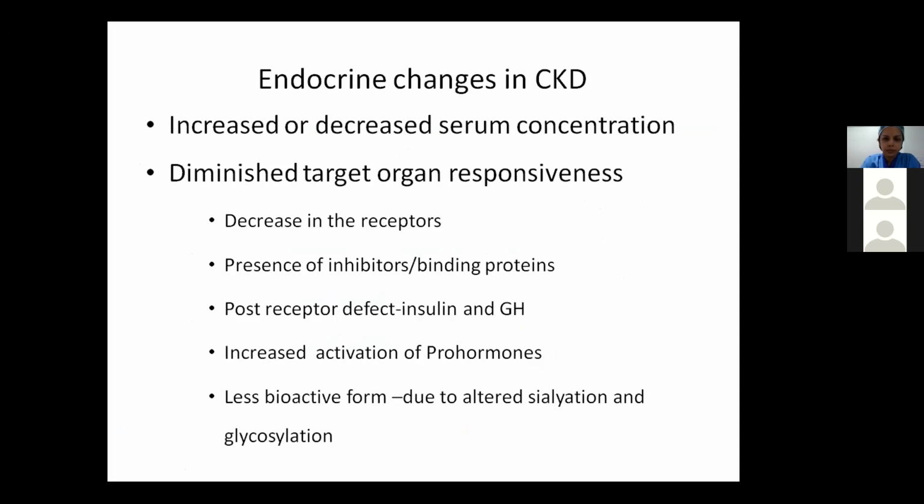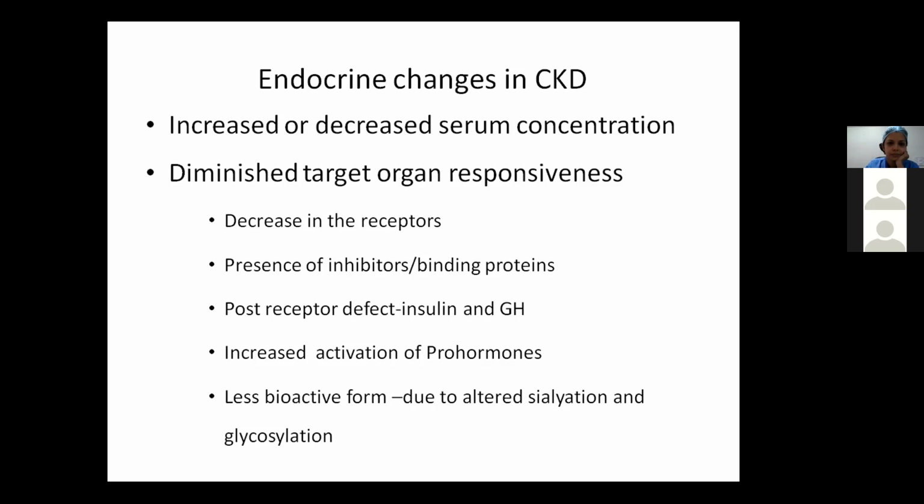Now, the endocrine changes in CKD comprise either changes in the serum concentration of the hormones or diminished target organ responsiveness. The changes in serum concentration can be either increased or decreased. The increase can be because the majority of the polypeptide hormones undergo clearance via the kidney. So, if there is a decrease in renal mass as occurs in CKD, there will be decreased clearance and hence the serum concentrations will be high. For example, we'll be studying later the level of insulin hormone or growth hormone. Because of the decreased clearance, there will be an increase in the plasma levels.